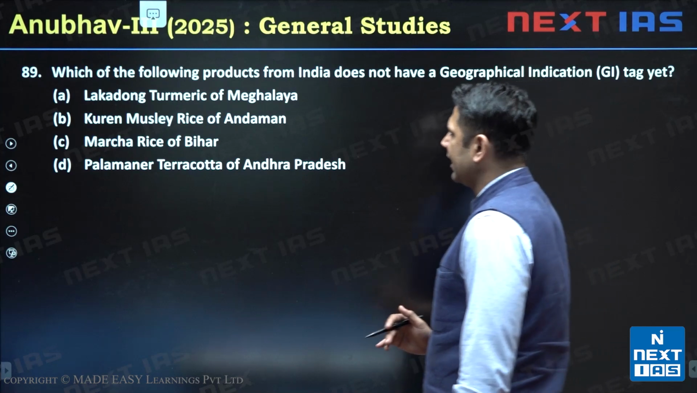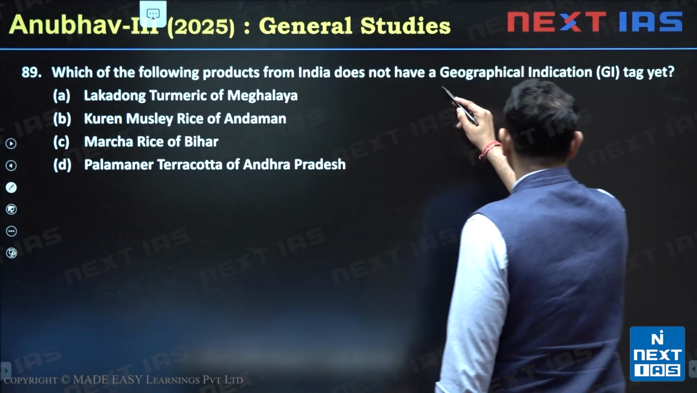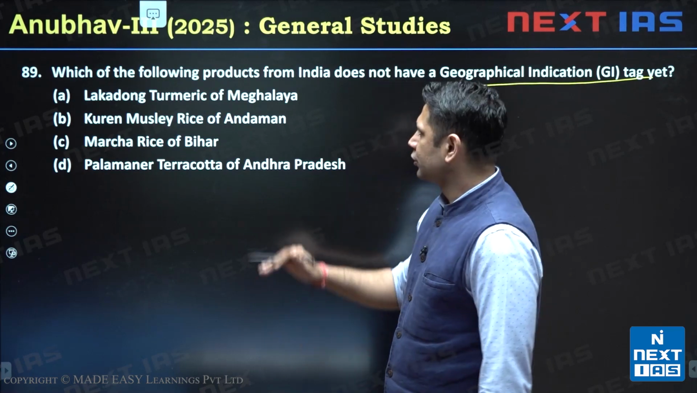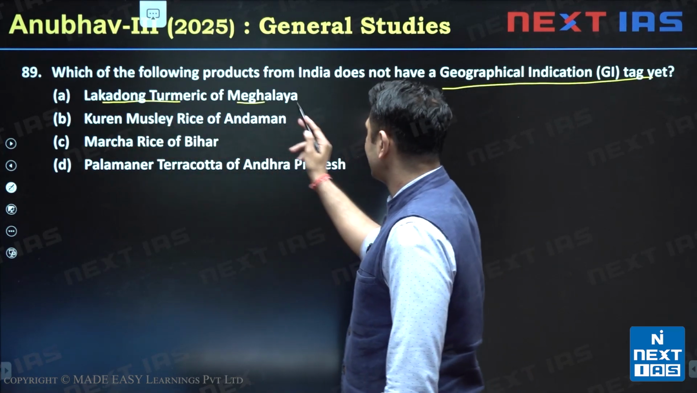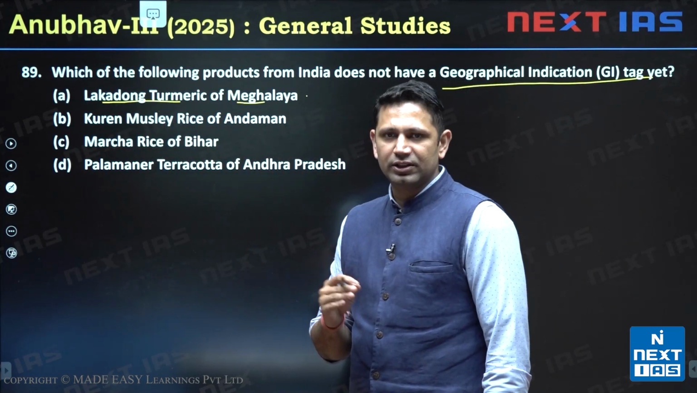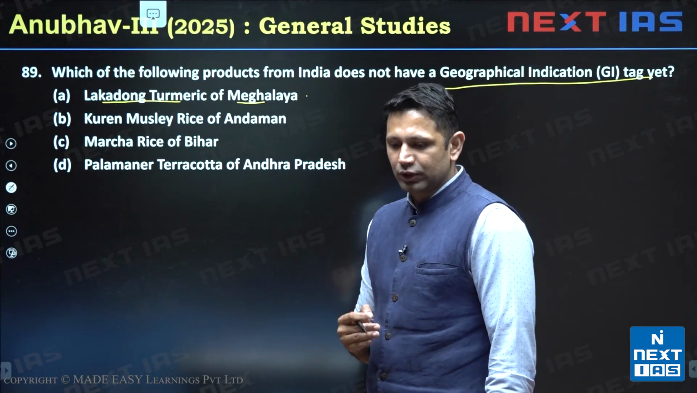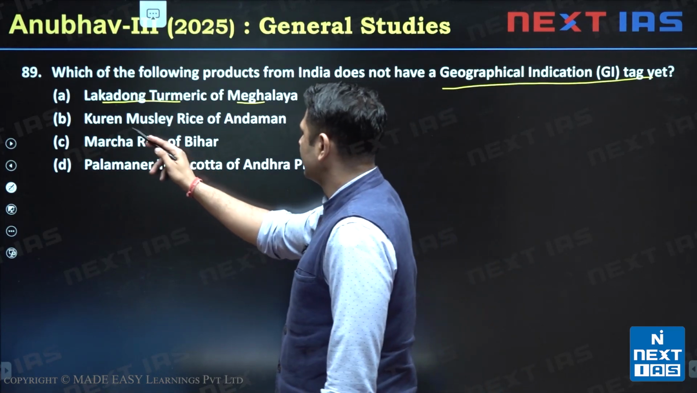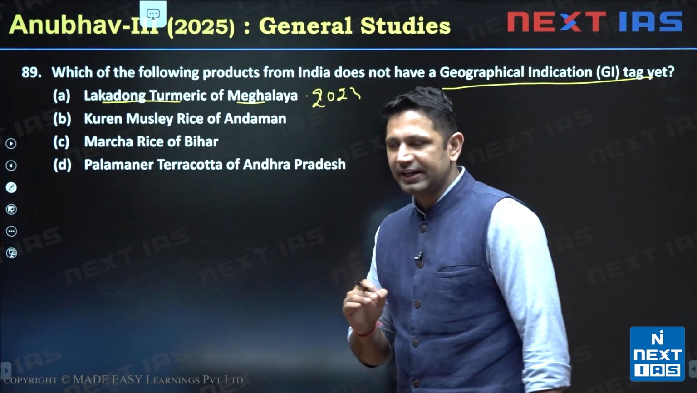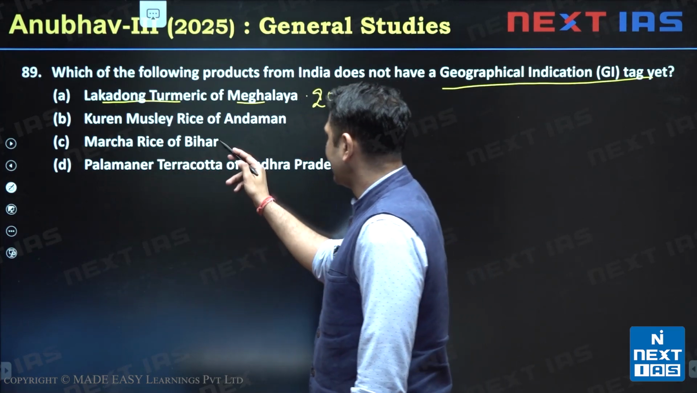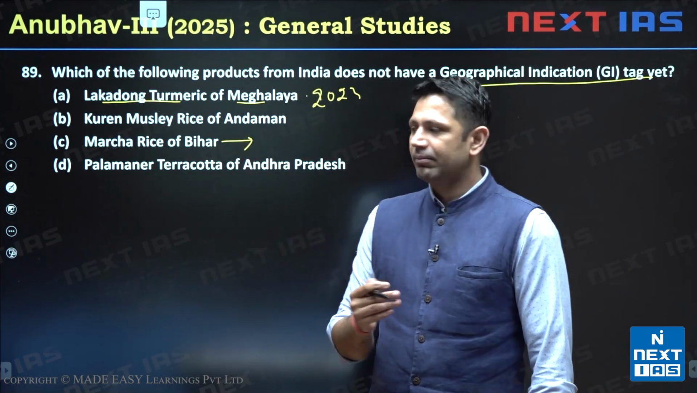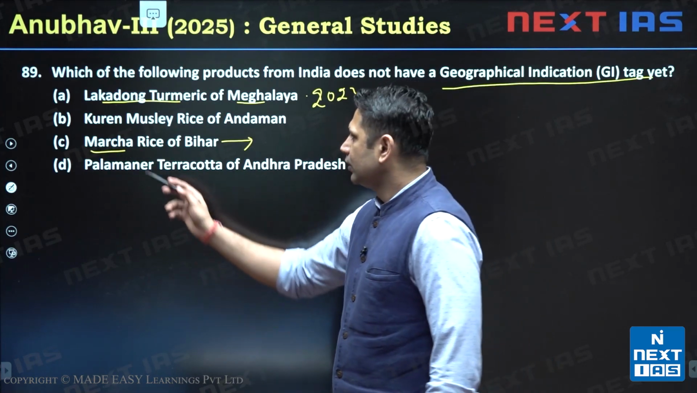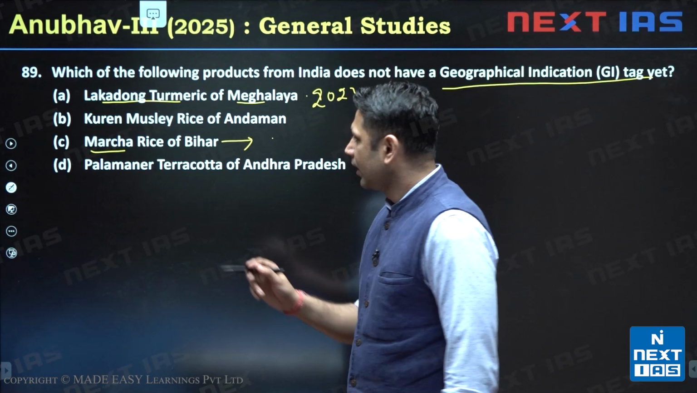Now next is question number 89. Which of the following products from India does not have a geographical indicator tag yet? So it is again a factual question. Lagadong turmeric in Meghalaya, it is having a geographical tag, GI status. The status was accorded in 2023 itself. Then we have Kurin Musli rice of Andaman. It is also having a GI tag. Then Marcha rice of Bihar, Marcha is like the black pepper. So the name comes from there only. So it is also having a GI tag.